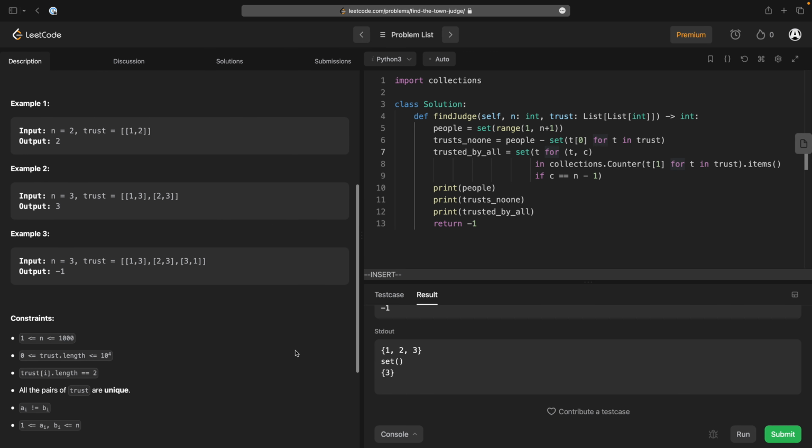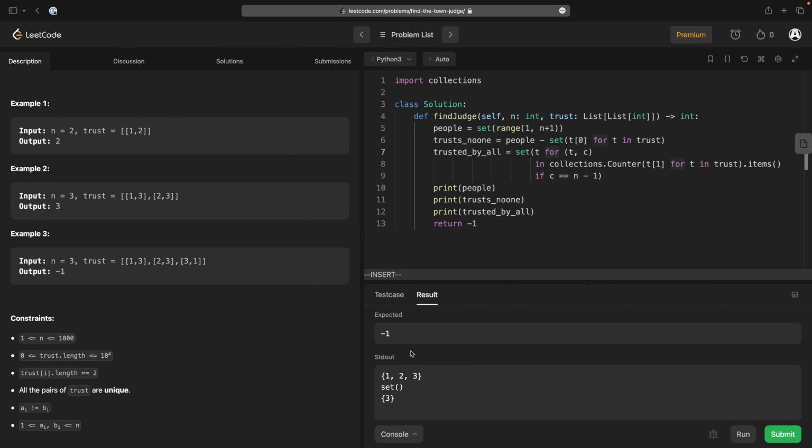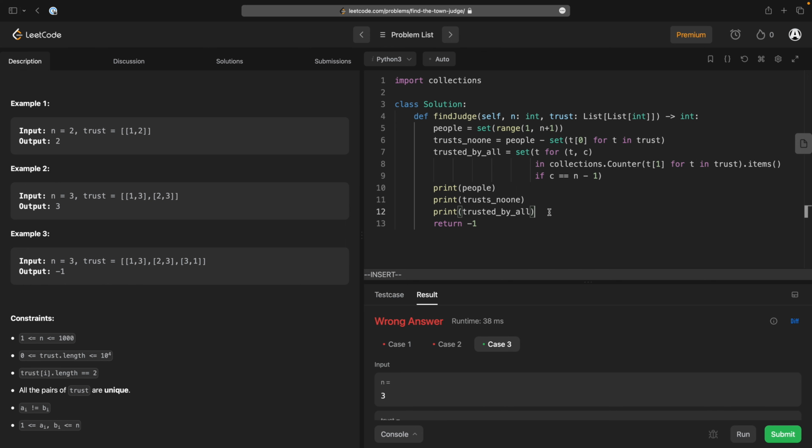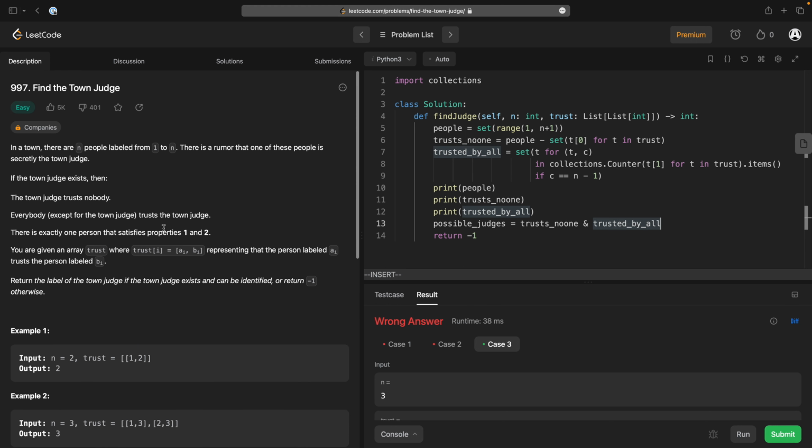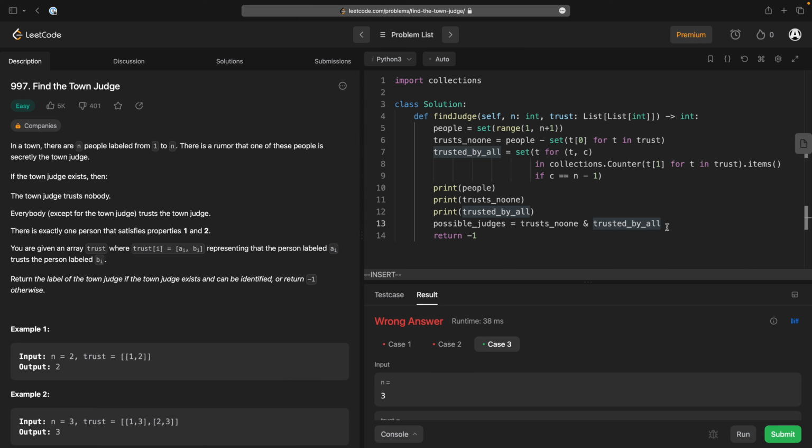The one thing I'm unsure about is if there are 2 people that everyone trusts. I don't know. But anyway, once we've got to this point, what we want is trusts no one and trusted by all. These are our possible judges. It's the one who trusts no one and is trusted by all.